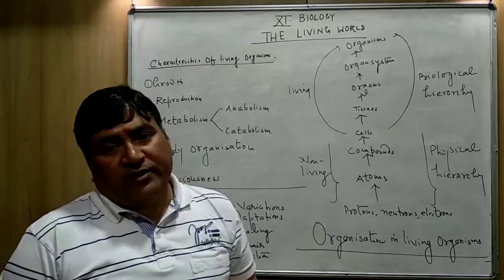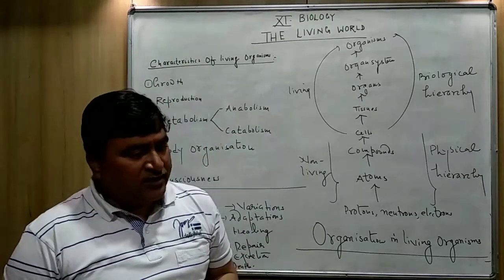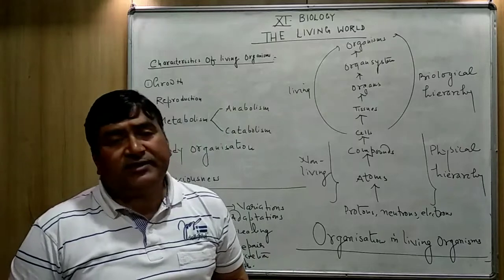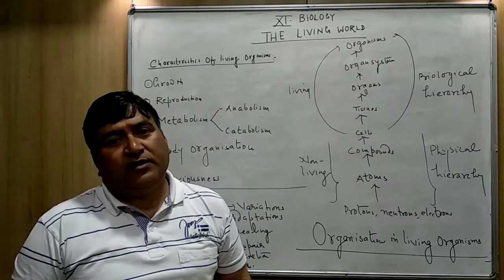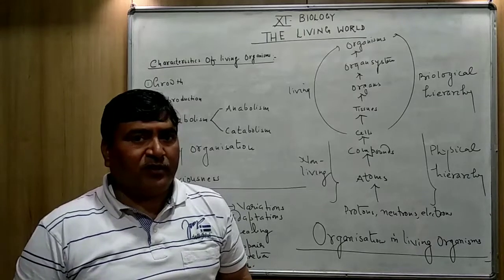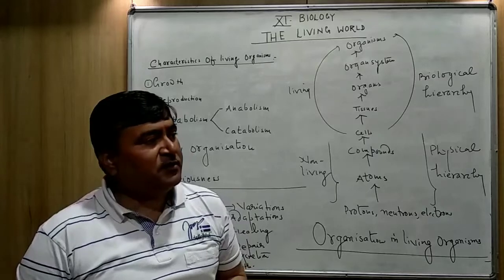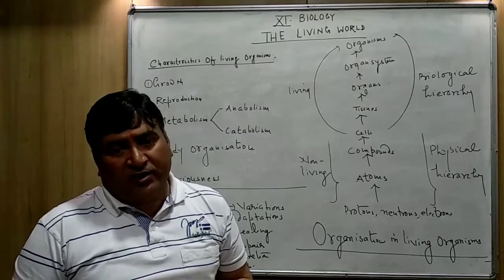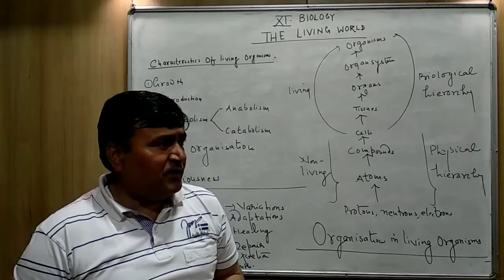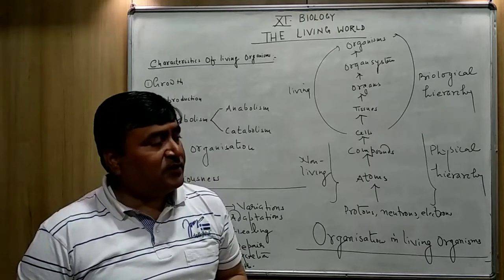What do you mean by the living world? As you know, the earth is the center of so many diverse groups of living organisms. These living organisms get their shelter on the earth.